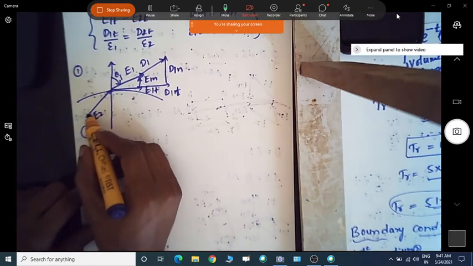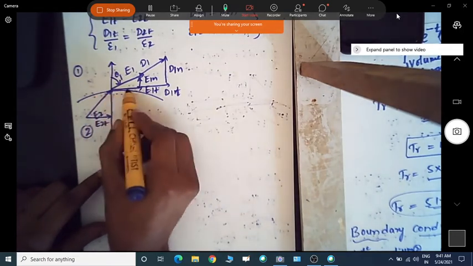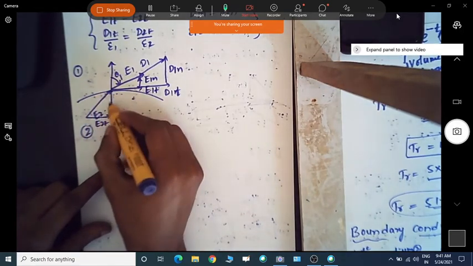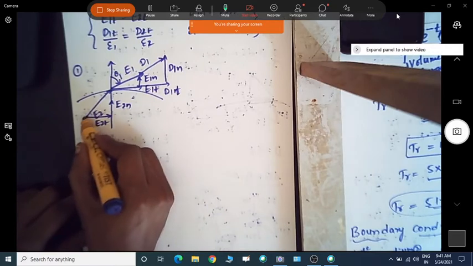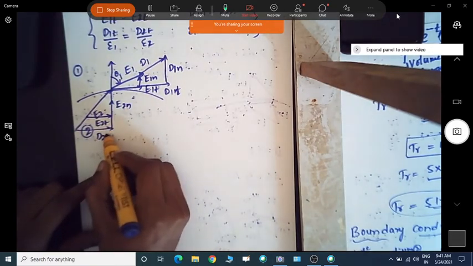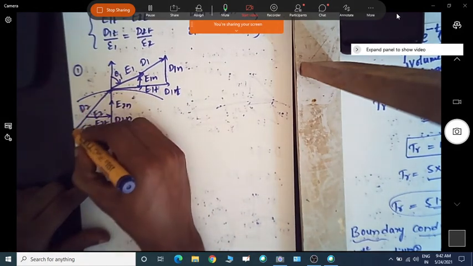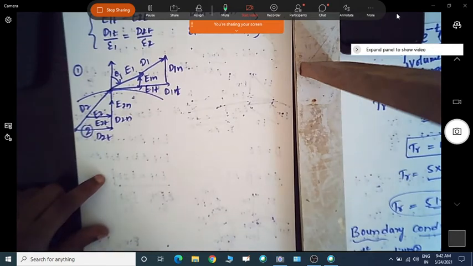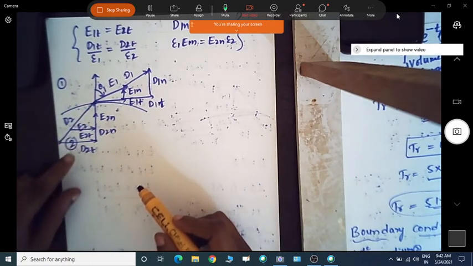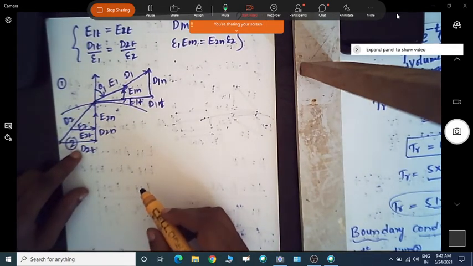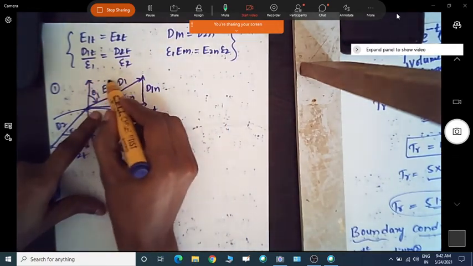Okay, and similarly here there is E2, the tangential component E2t, so instead of writing it here it is parallel, I am writing it here. And there is E2n, the normal component, and similarly we have D2t, the tangential component, and D2n, and this is D2 from this point to this point. Okay, so now we have considered two media, D1 and E1 for medium 1, D2 and E2 for medium 2. Now if I take the same tangential component and expand here.